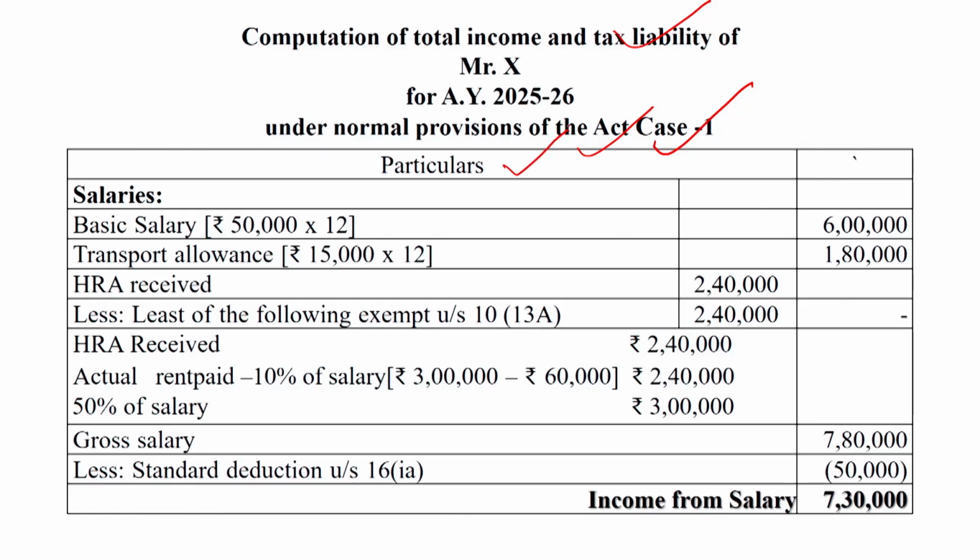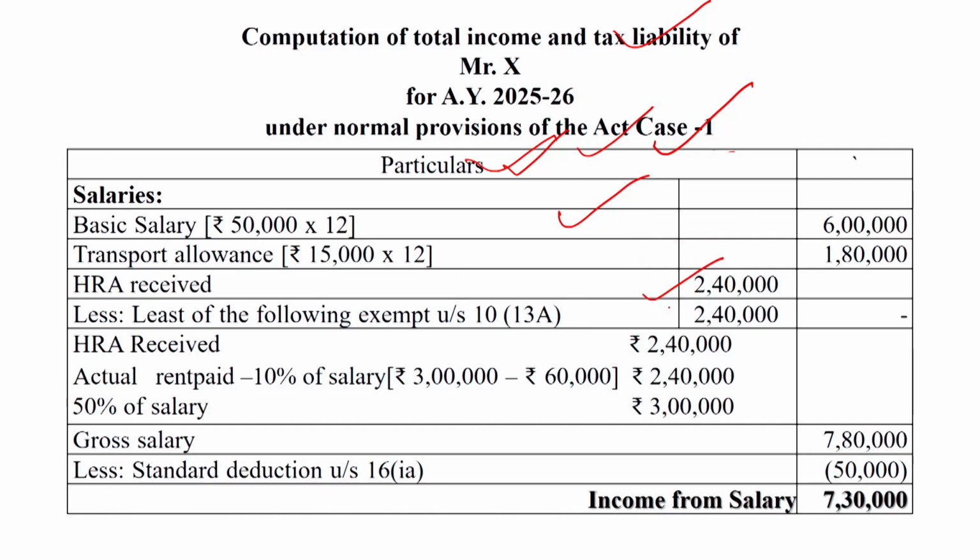Case 1 is the first question. Basic salary is 50,000 per month, so for 12 months, basic salary is rupees 6 lakh. Transport allowance is 15,000 per month, for 12 months rupees 1,80,000. HRA received is 2,40,000, as given.